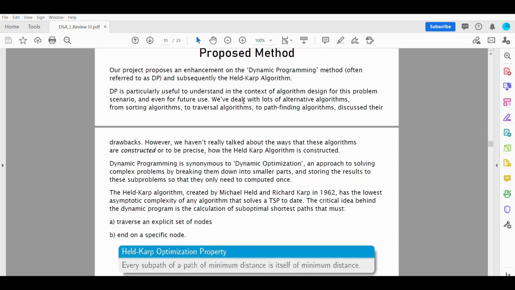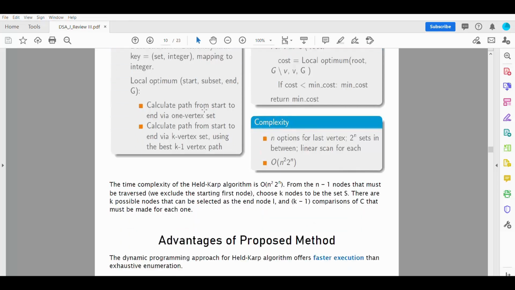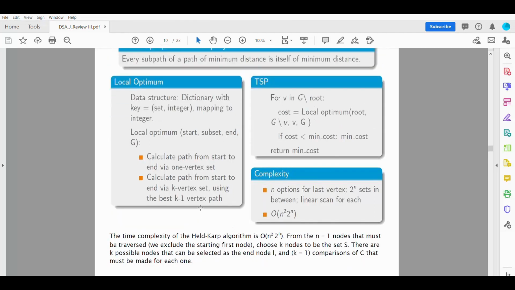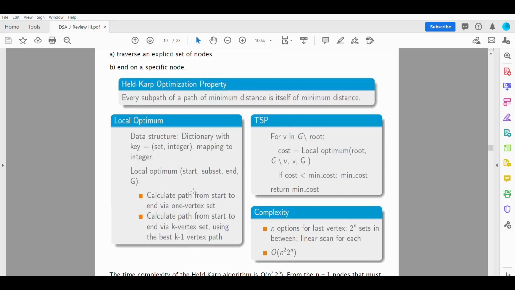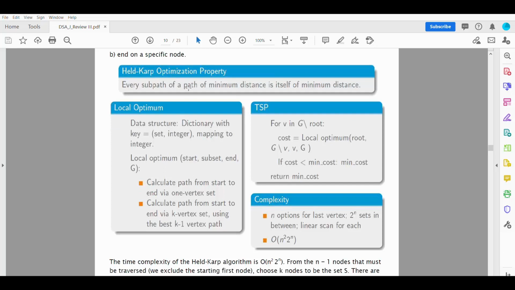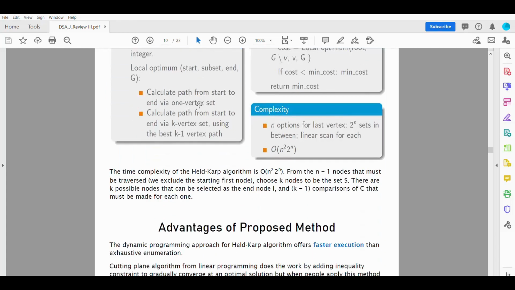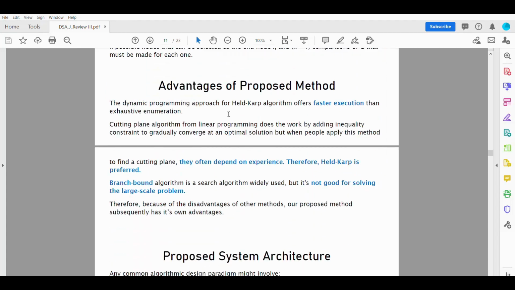So our proposed method is the Held-Karp algorithm using dynamic programming. In this, we define different parts of our algorithm. We break our problem into different subproblems. We define the base case of each and we enumerate functions. We call each and every recursive function. Basically, every subpath of a minimum distance path is itself of minimum distance. So we calculate subpaths of all paths. That's what we do, and the time complexity is O(n² 2^n).